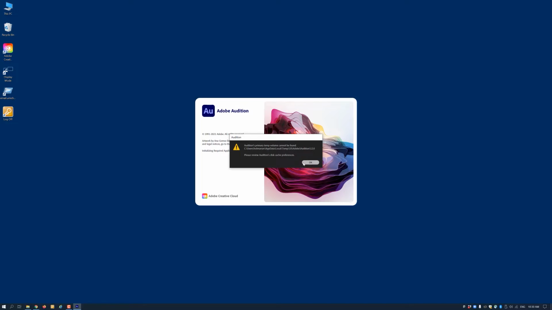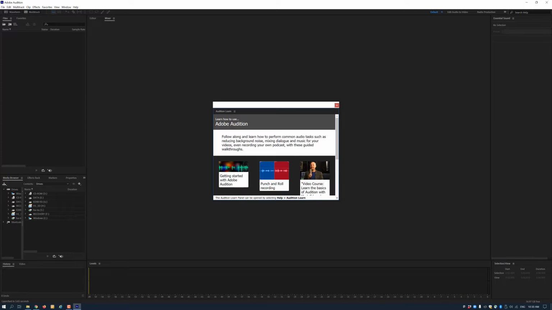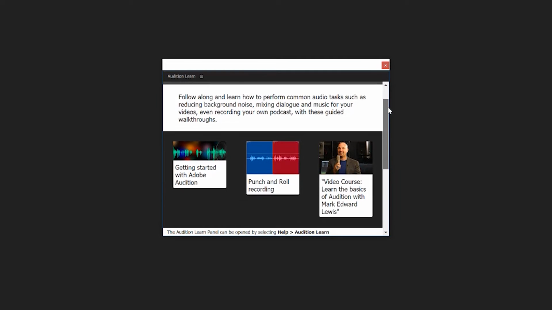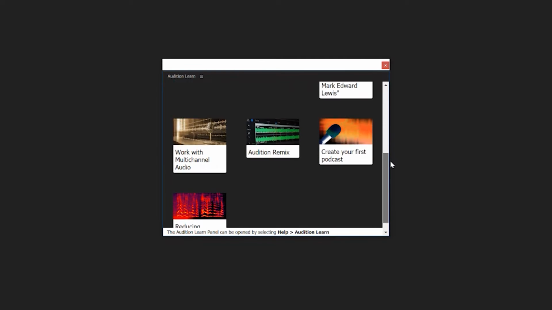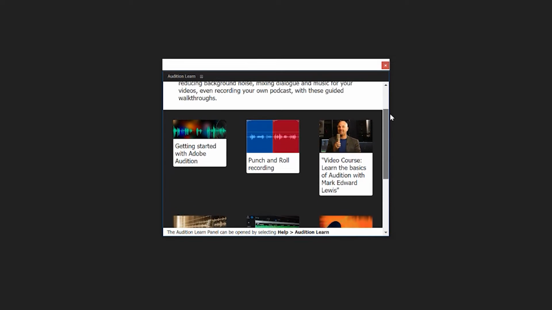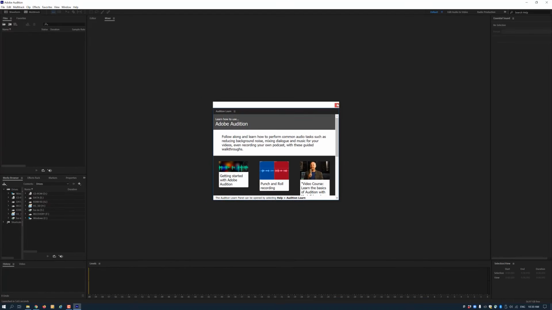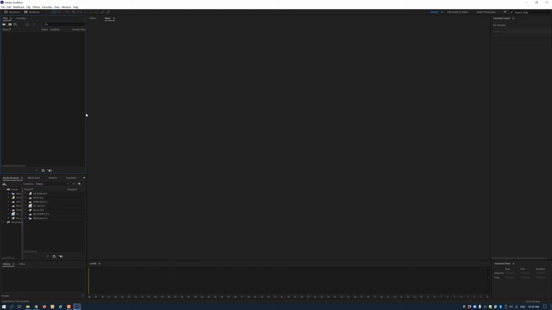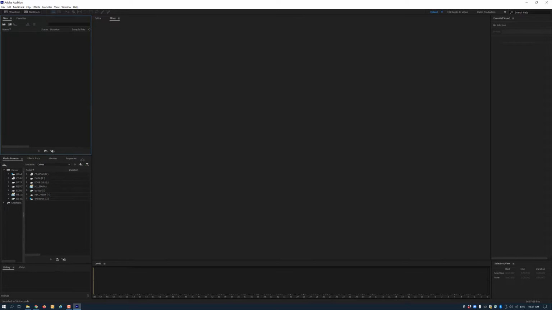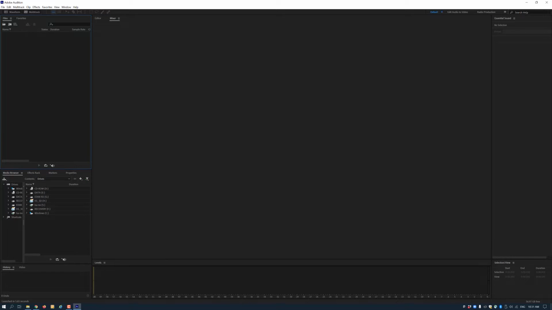Once the program is up and running, you will see a dialog box appear. This dialog box allows you to discover new and updated features and view tutorials on an array of topics. For the purposes of this tutorial, we will close this box and proceed to the main workspace. It is important to know that you can arrange your workspace in whatever way best suits you. But until you get more comfortable with the interface, we'll keep things how they are.